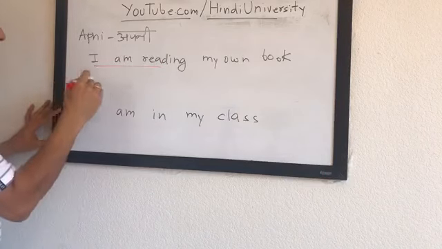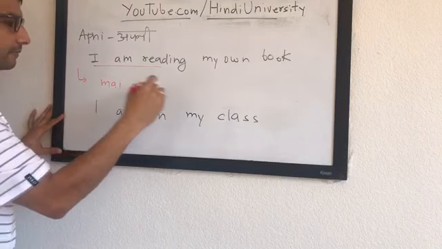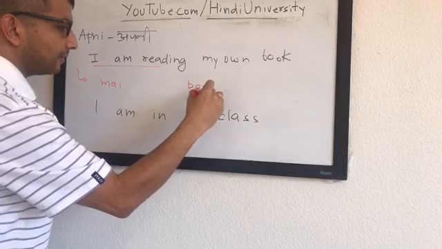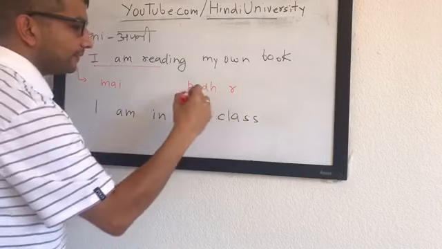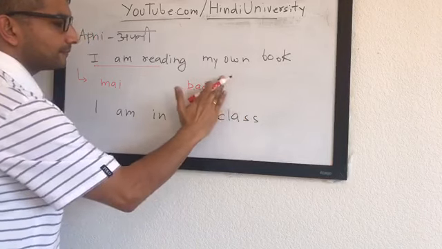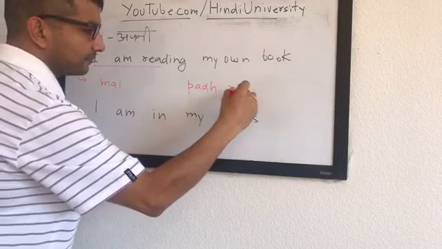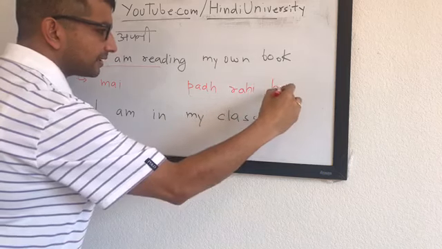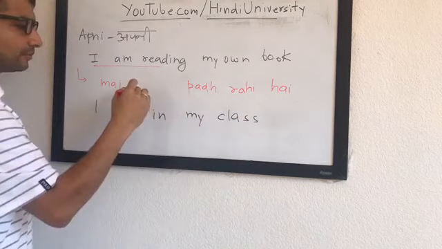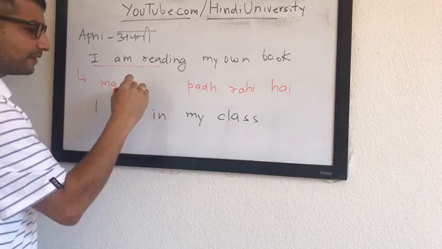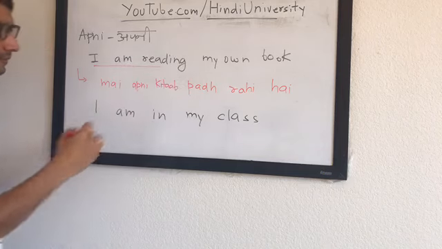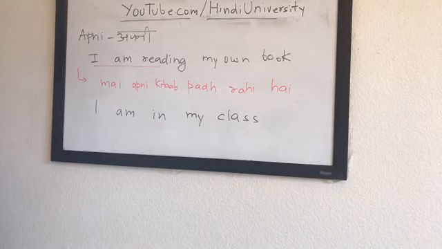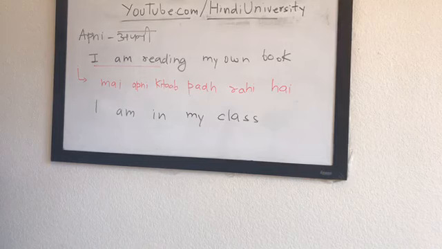I am reading. Reading is fun. And book is kitab. Rahi hoon. Okay, so main kitab padh rahi hoon. Main padh rahi hoon. Okay. Apni kitab. Very good, right? Main apni. Reading is fun. So there is some background. Book is kitab.